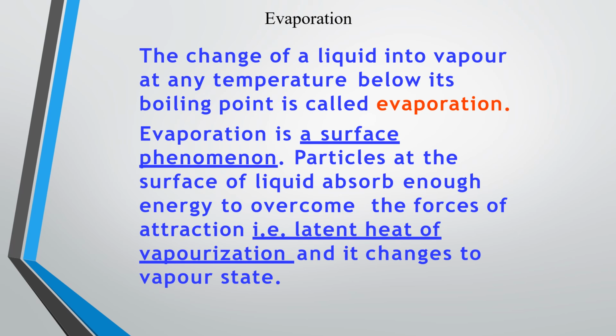Now let us discuss evaporation. So evaporation is a process where the liquid is converted into vapor at any temperature, but it should be below the boiling point. And that process is called evaporation. And this evaporation is generally a surface phenomenon where particles at the surface of the liquid absorb enough energy to overcome the force of attraction. And that is the latent heat of evaporation, and it changes to vapor state.